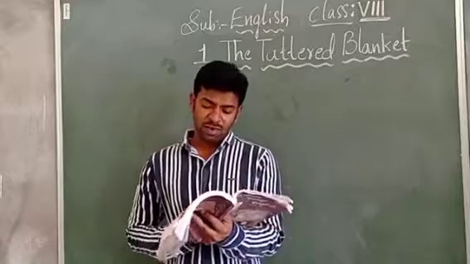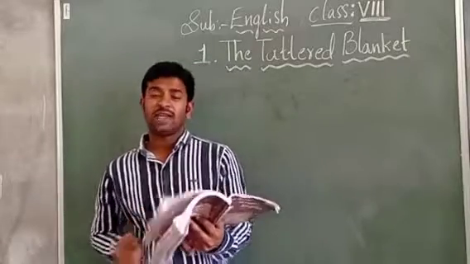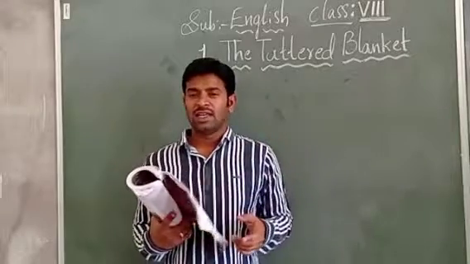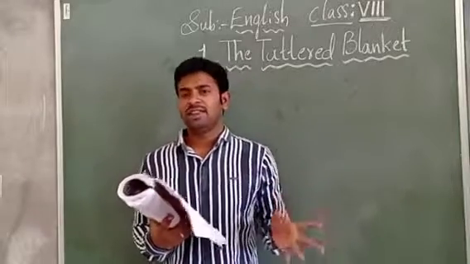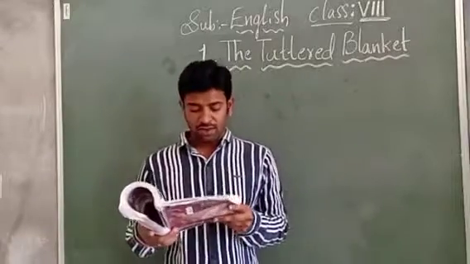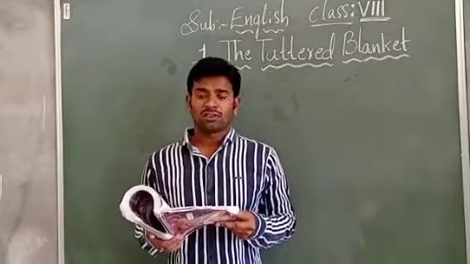Mumbling. What is the meaning of mumbling? Speaking unclearly and quietly. That means these two people are speaking unclearly and quietly. They are not speaking unclearly and quietly. They are speaking normally, but Amma is unable to hear their voice. Okay, she had a loss of memory.